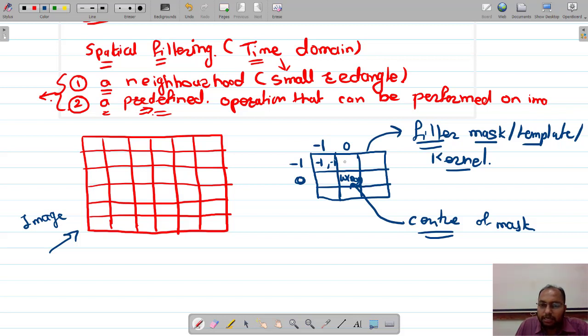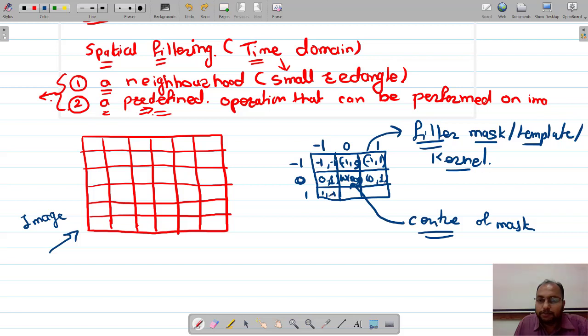Then this is w of minus 1 comma 0, right? And this is 1. Okay, so minus 1 comma 1. So these are the coordinates of this particular filter mask. Over here, what is that? It is 0 comma minus 1. Okay, 0 0 is over here, then 0 comma 1. Then this one will be what? It is 1 comma minus 1, right? Sorry, so 1 comma minus 1. Then this is nothing but what?